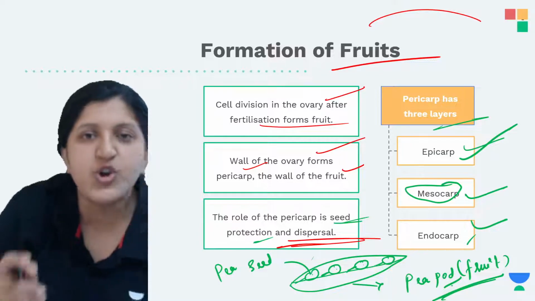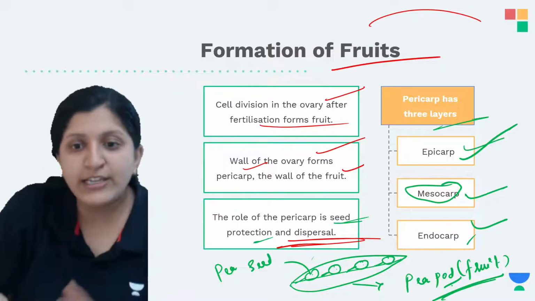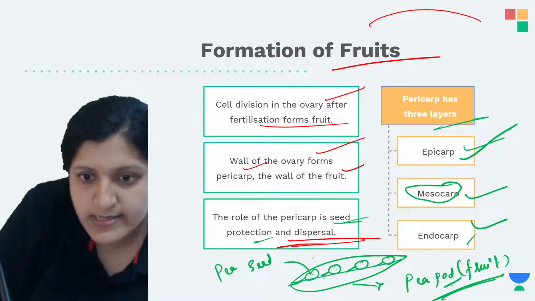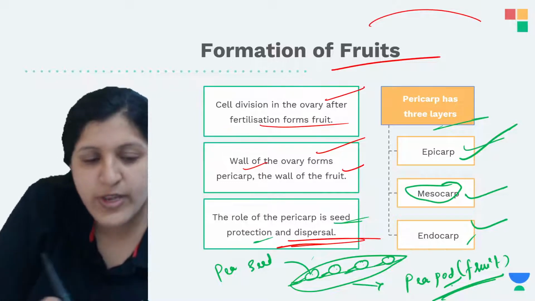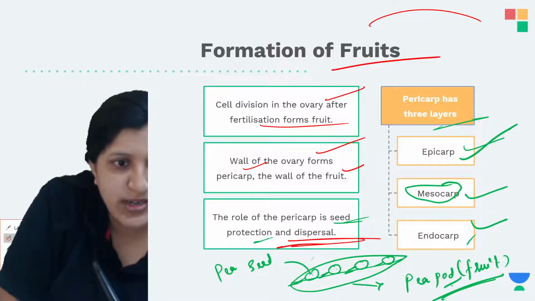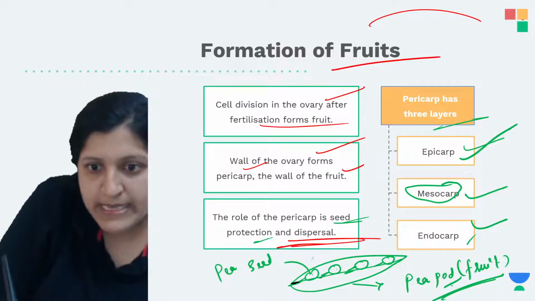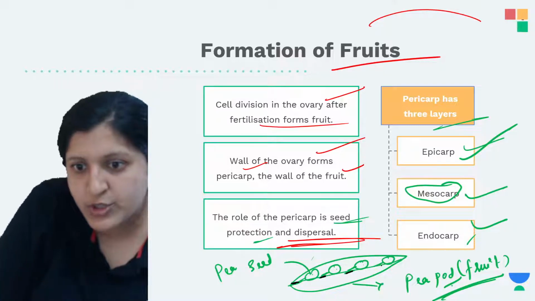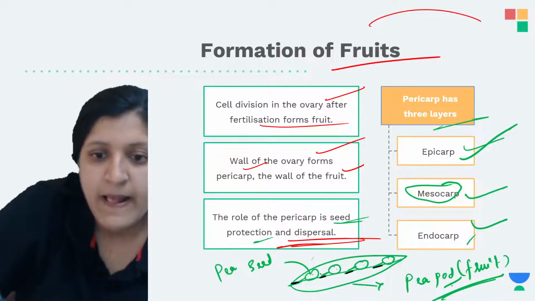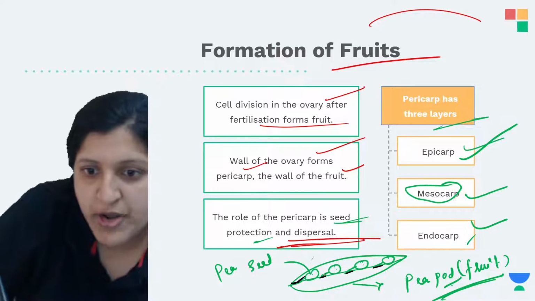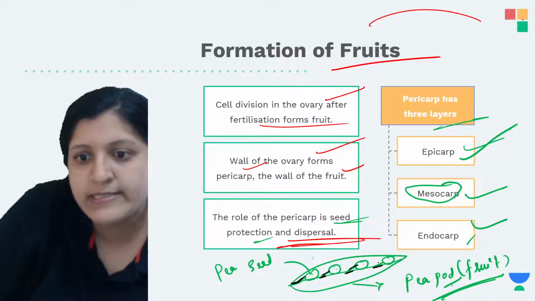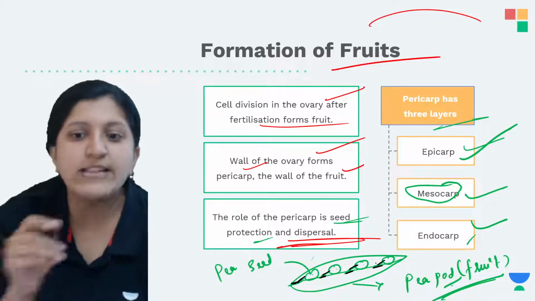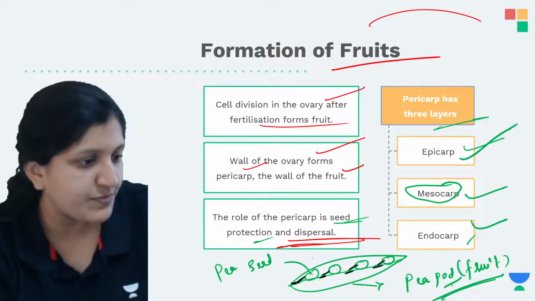This is the stalk where it is attached to the placenta. This tissue over here will all be placenta. I will change the color. There is a particular tissue that we call the placenta, and there is a stalk, a thread-like structure, by which it is attached to the seed. That stalk is the funicle.